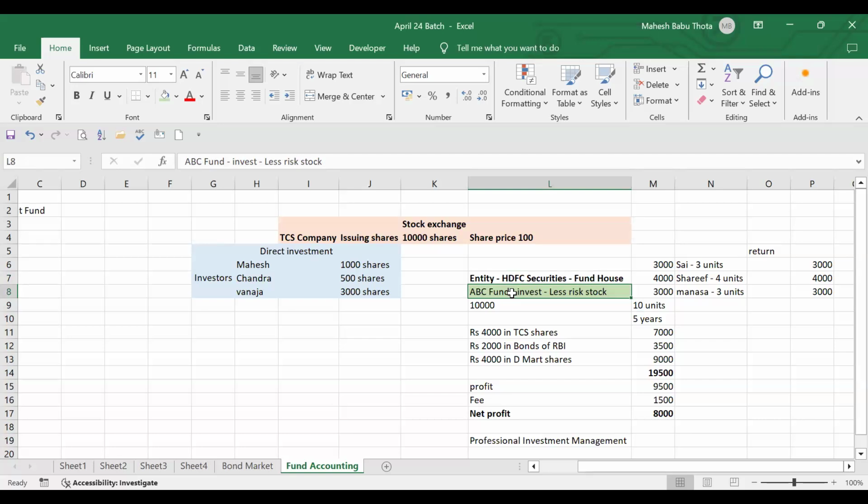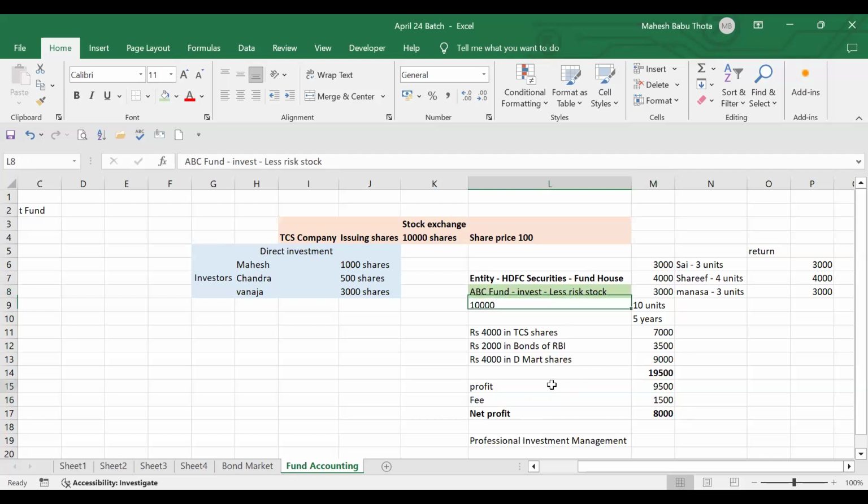While deducting this fees, are we collecting fees after distributing profits, or before distributing the profit itself? Before distributing the profit. On what basis are we deducting this fees? It is an expense because we managed this fund under the ABC fund. In the ABC fund, we appointed managers and everyone. So in the ABC fund, we are charging this expense. So this fees is also an expense for the fund.